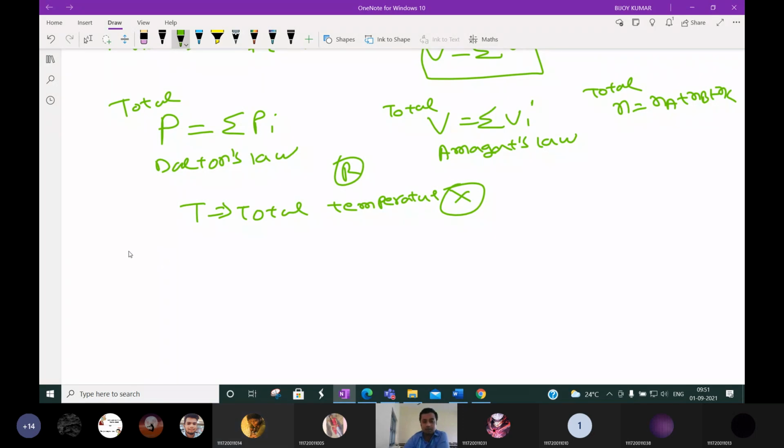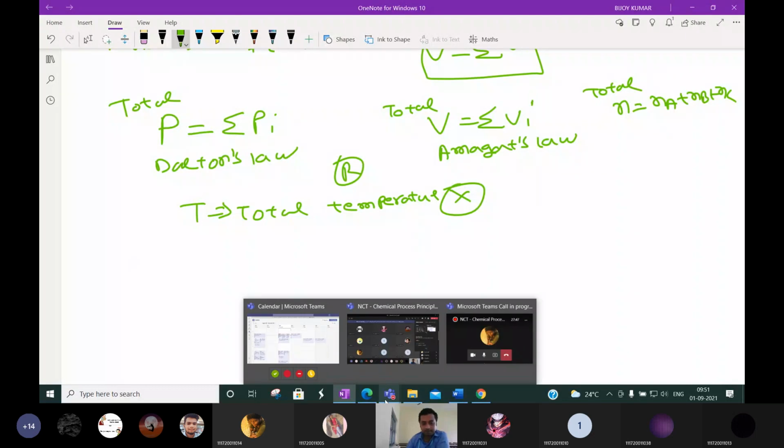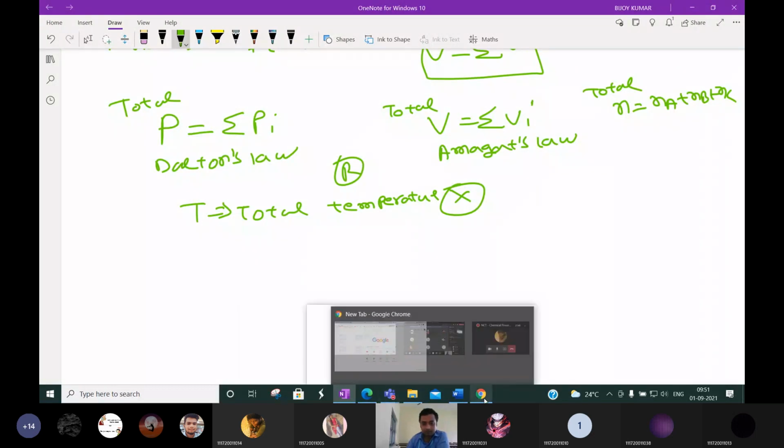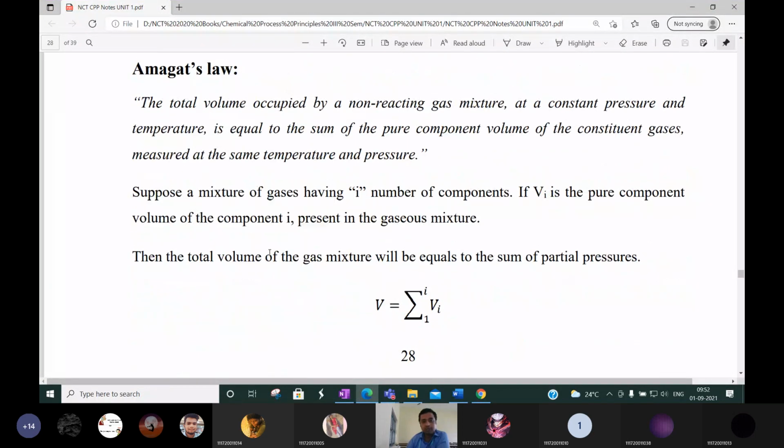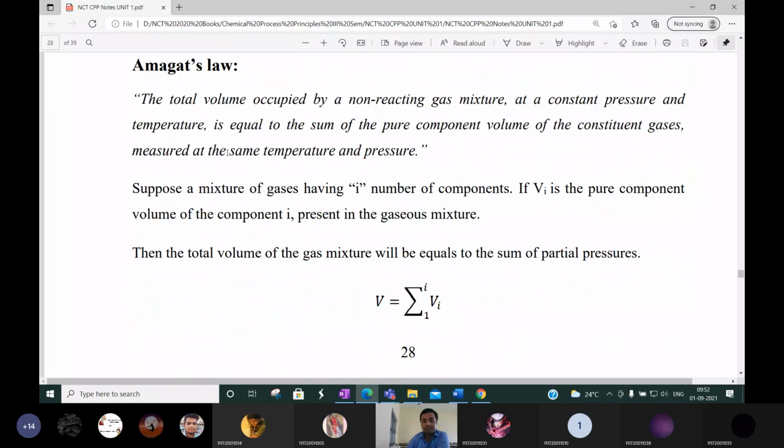So next, one more most important point: these two laws are very important. Please remember them. It is very short, only this paragraph.